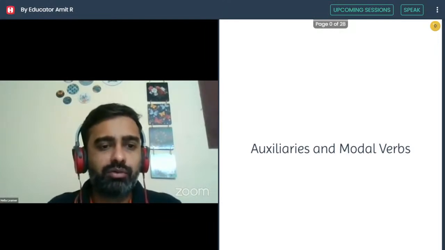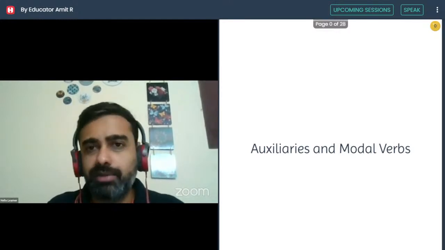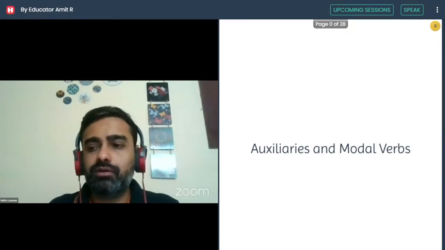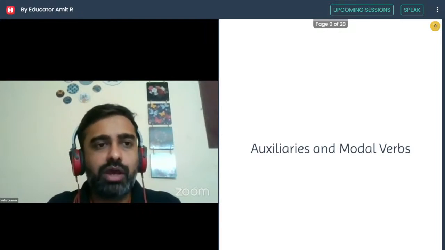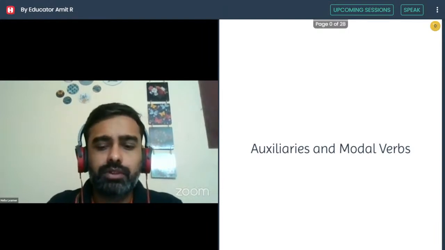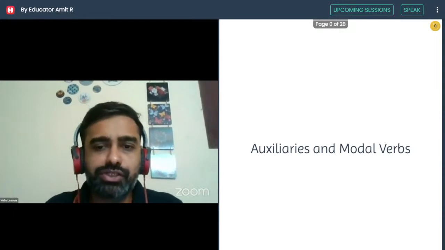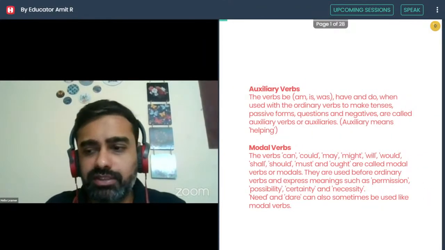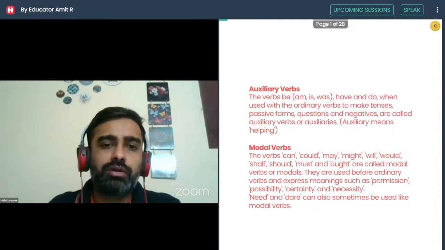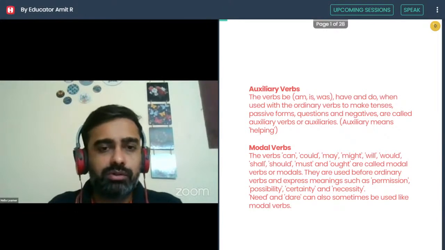So that's what we relate to the modal verbs. Modal verbs come from the word modality. It shows different aspects, like someone just mentioned: probability, possibility, intention, prediction, likelihood, ability, permission, capacity, suggestion, obligation, advice. These are different things that we convey using the modal verbs. Okay, let's start with the first one.